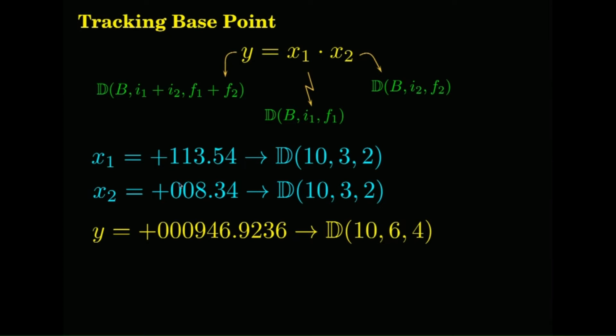When you multiply them, you can use your calculator, you will see that you will land up with 946.9236, and this is in the format. The moment I give the format for x1 and x2, the format of the result is decided, which is I1 plus I2, 6, F1 plus F2, 4.